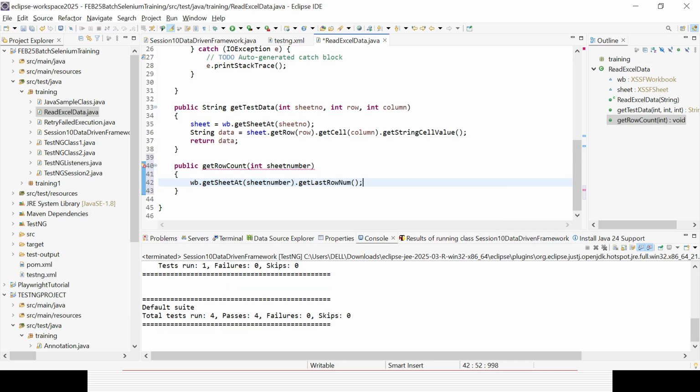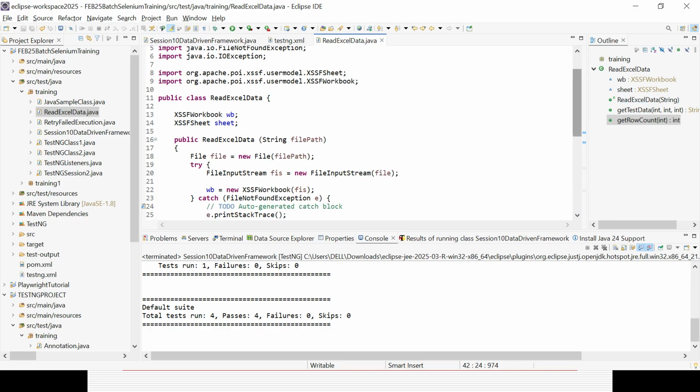So I will store it in some integer, row. So I get the row count for the first row, right? Then I can give row equal to row plus 1. That is the way it will go one by one and validate how many rows of data are available, and then return row. That's all. And now what is returning? Returning row. What is row? Row is an integer, so I am just changing it here. That's all. These 3 methods I have written.